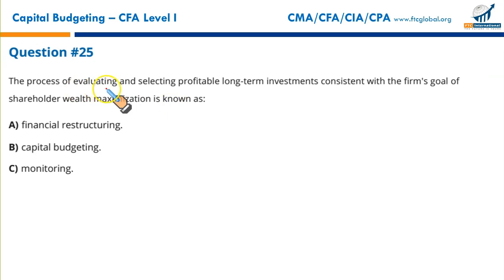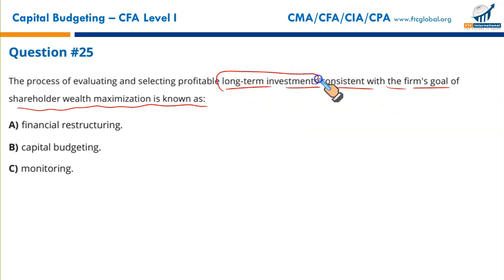the process of evaluating and selecting profitable long-term investments consistent with the firm's goal of shareholders' wealth maximization. All this process for maximizing the shareholder wealth through long-term investment is called what? Financial restructuring? No. Financial restructuring is a situation where a firm is in serious trouble. It is going to go bankrupt.